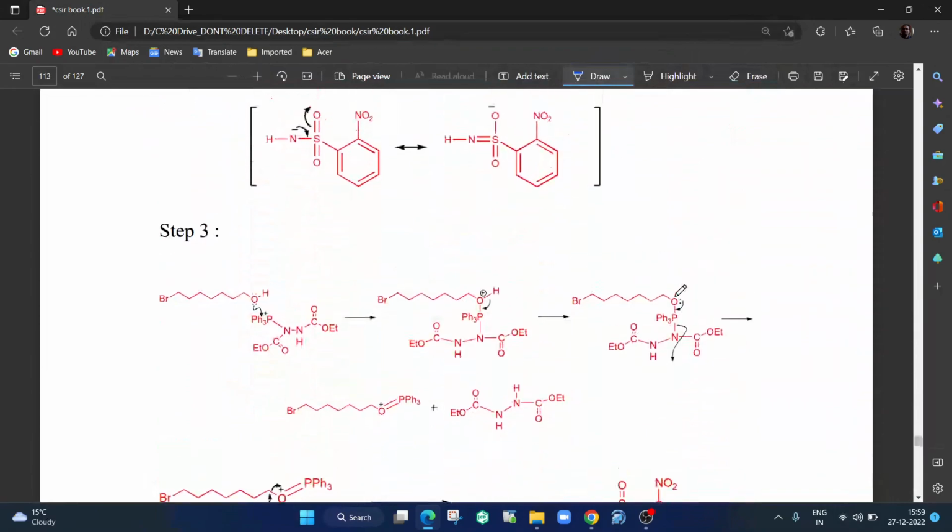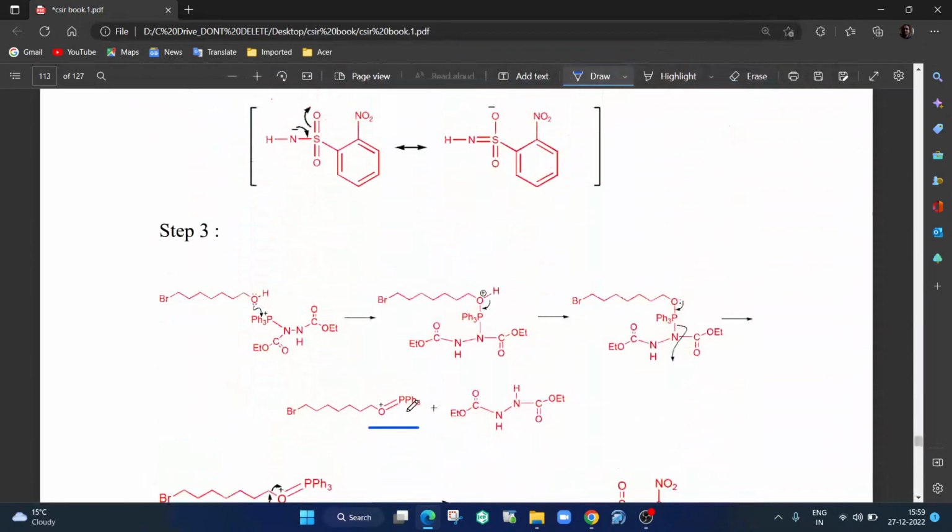And then third step, this oxygen goes and attacks PPh3, because phosphorus can form 5 bonds. Initially it was 3 bonds, then it formed 4 bonds, became positive charge. There is a vacant d orbital, this goes and attacks and you get this, and then this leaves here, and this oxygen becomes neutral, then it again attacks here, this comes out, you get O=PPh3.